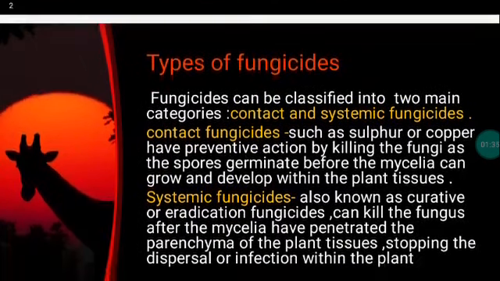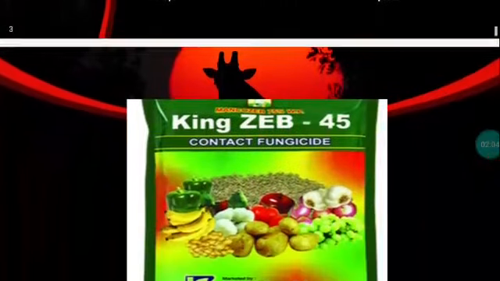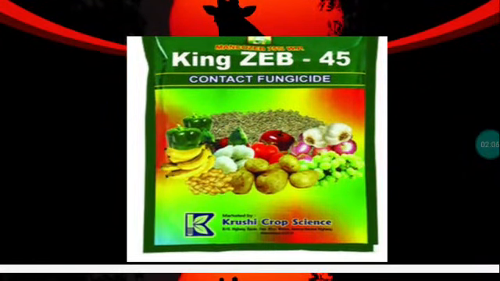Systemic fungicides, also known as curative or eradication fungicides, can kill the fungus after the mycelia have penetrated the parenchyma of the plant tissue, stopping the dispersal or infection within the plant. So systemic fungicides are those that are absorbed into the plant. Systemic fungicides require the plant to be actively growing in order to circulate through the plant to control diseases. Kings 45 is one of the contact fungicides used to control foliar diseases.